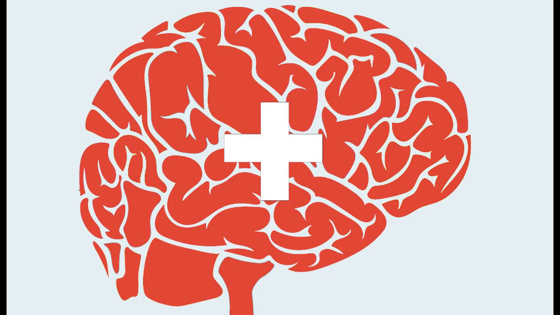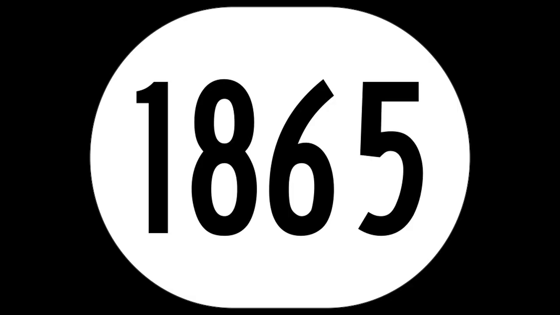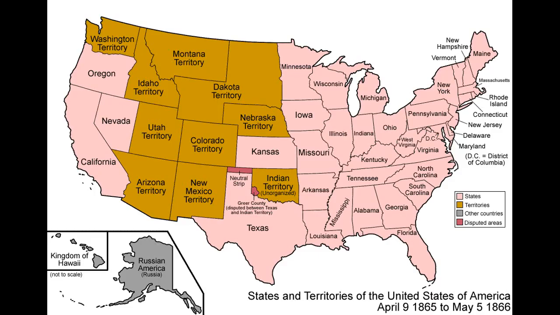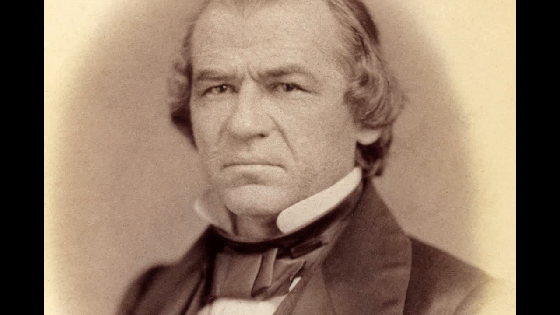This week we'll be covering Reconstruction and its aftermath. It's the year 1865 and the North has just won the Civil War. With slavery now outlawed nationwide, the South had to be rebuilt, and former Confederates reintegrated into society. Unfortunately, with the assassination of President Lincoln, Reconstruction couldn't be as effective as it could have. Vice President Andrew Johnson took over, and was mostly responsible for the first part of it, and it was largely seen as a failure. Today we'll explain why.